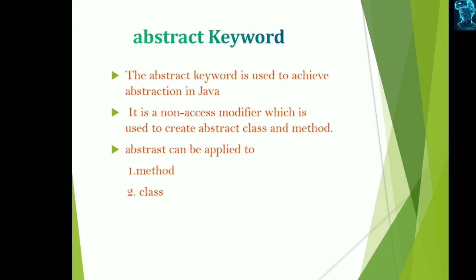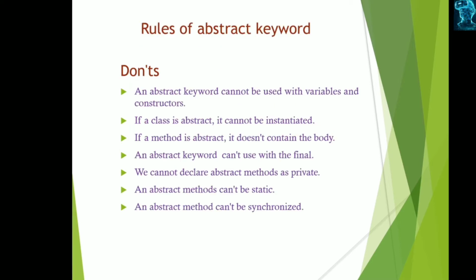The abstract keyword is a non-access modifier which is used to create abstract classes and methods, and this can be applied to methods and classes only, not to variables or blocks or anything else. It is used for achieving abstraction, which is the main concept of Java. To achieve abstraction, the abstract keyword can be used.